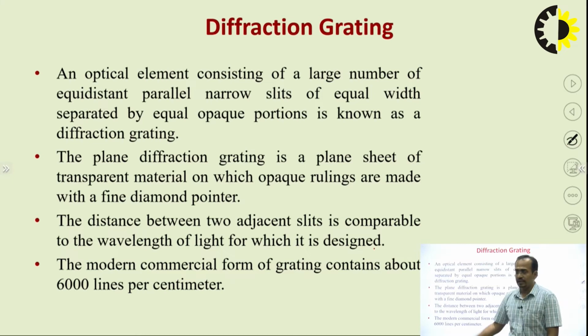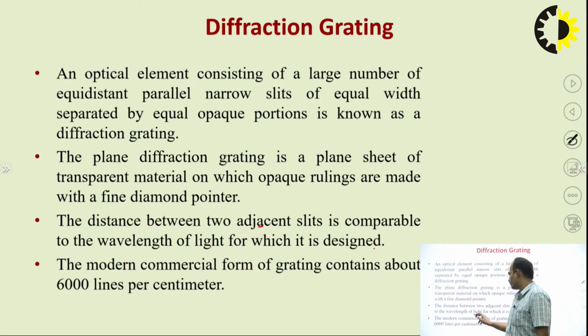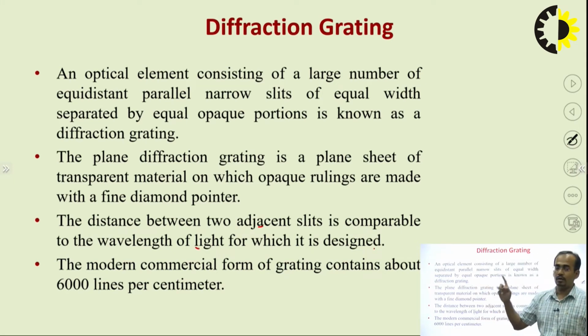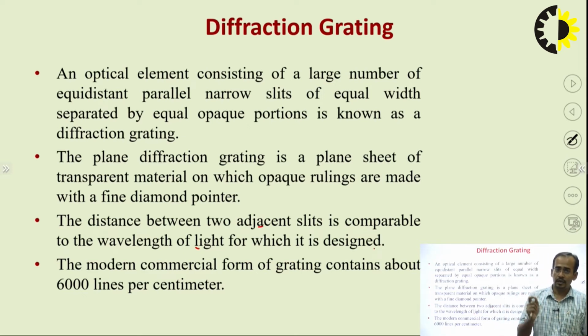So up till now you have seen that the distance between two adjacent slits is comparable to the wavelength of the light. In the previous slides I have already discussed this, where we are keeping the size of the obstacle near to the wavelength of the light. The modern commercial form of grating contains about 6,000 lines per centimeter.